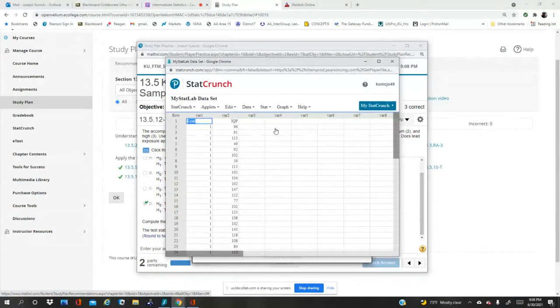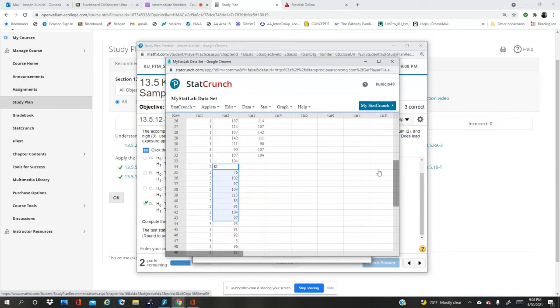And what we'll do is we'll just take the data that has a level 1. We'll Control C. We'll put it in variable 3. And we'll go over and copy all the IQs that were level 2.